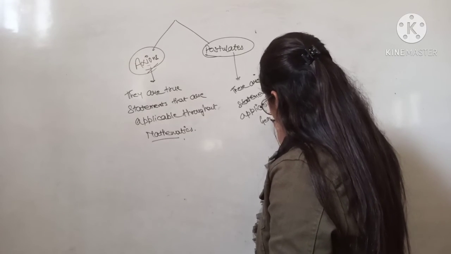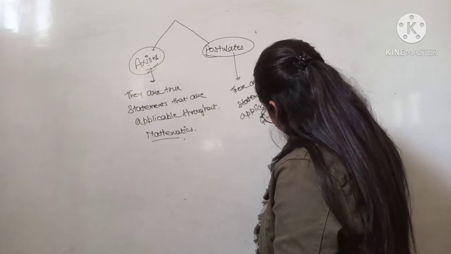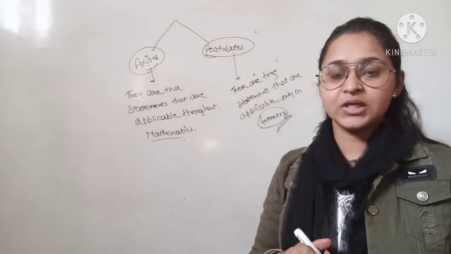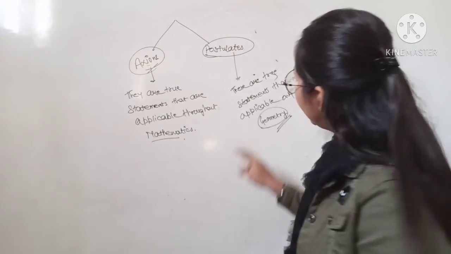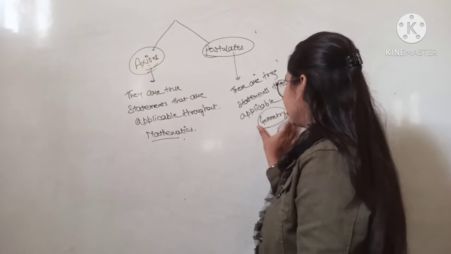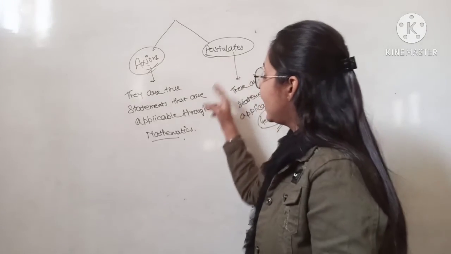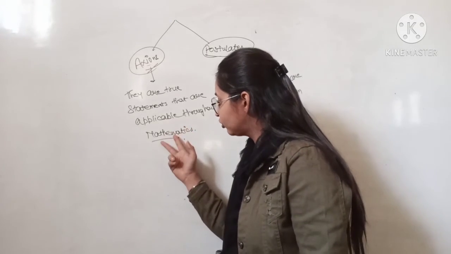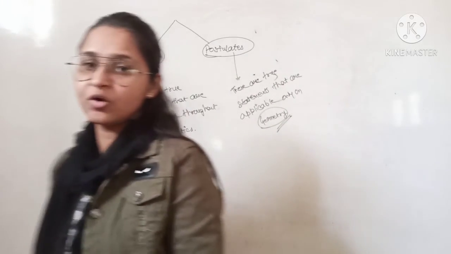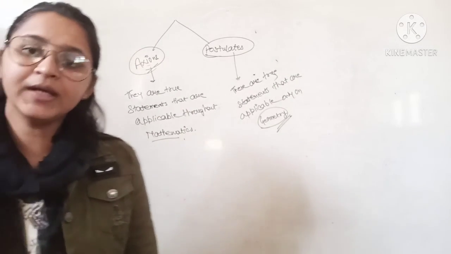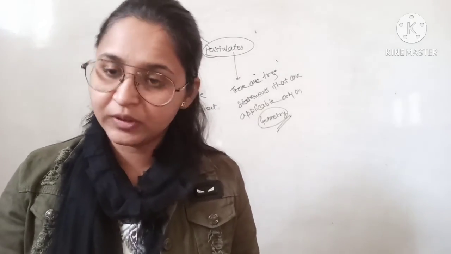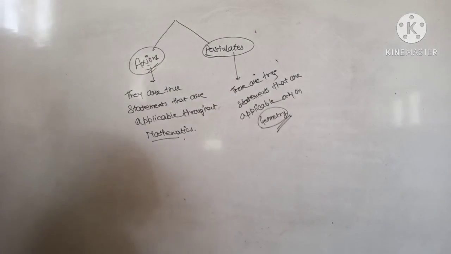It means only on this branch, geometry, there are some statements that we consider as true statements, and those true statements that are applicable only on the branch of geometry are known as postulates. And if true statements are applicable throughout mathematics, throughout all branches of math, then these are known as axioms. Now, Euclid gave some postulates and some axioms to prove the statements that we will study in this chapter.